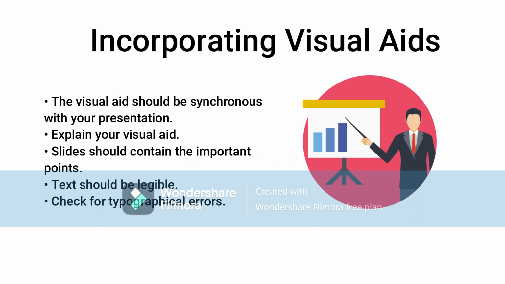And I'll give a tip for visual aids. The first is the visual aid should be synchronous with your presentation. Explain your visual aid, and slides should contain the important points, and the text should be legible, and check for the typographical errors. And overall, the visual aid of your presentation should be simple, consistent, and contain high quality images.